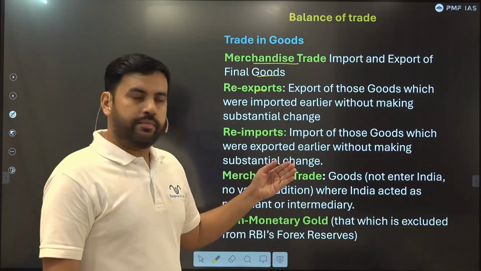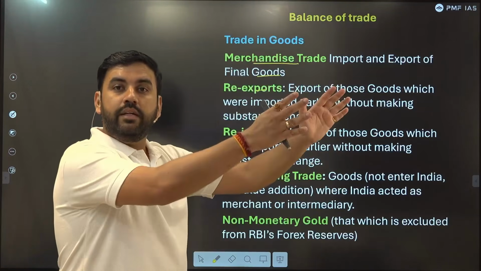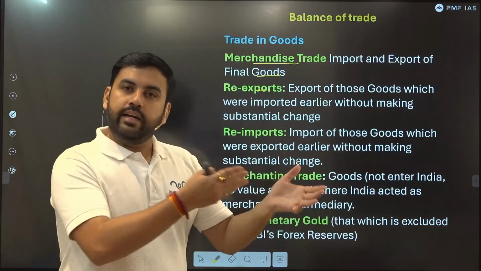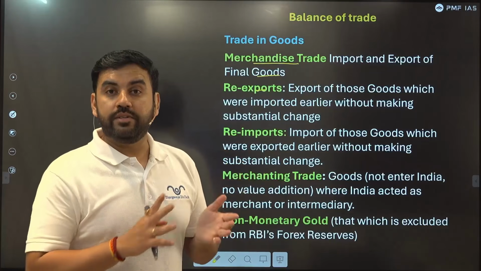Re-import, same thing. Import of those goods which were exported earlier. I sent something to a destination, it came back as it is. They will also be included because they should be subtracted from the overall trade.